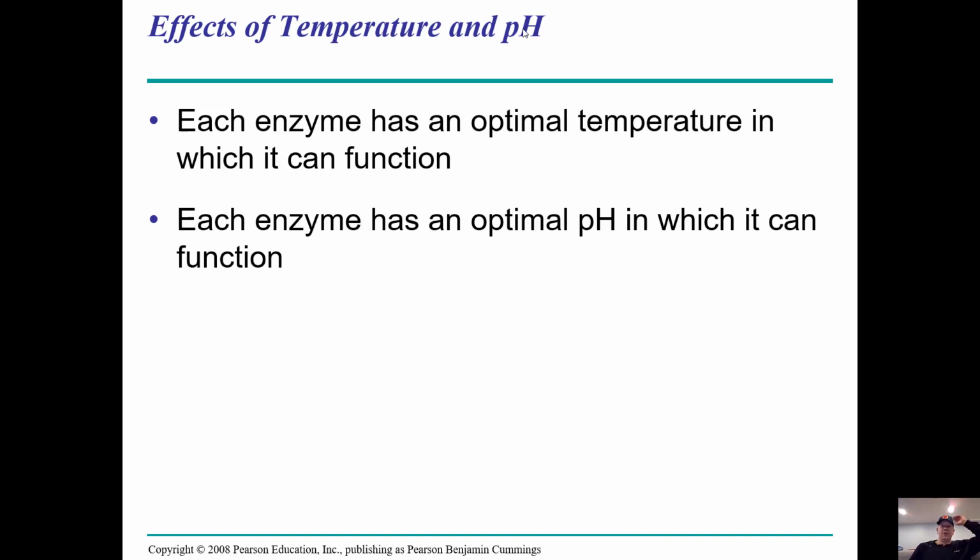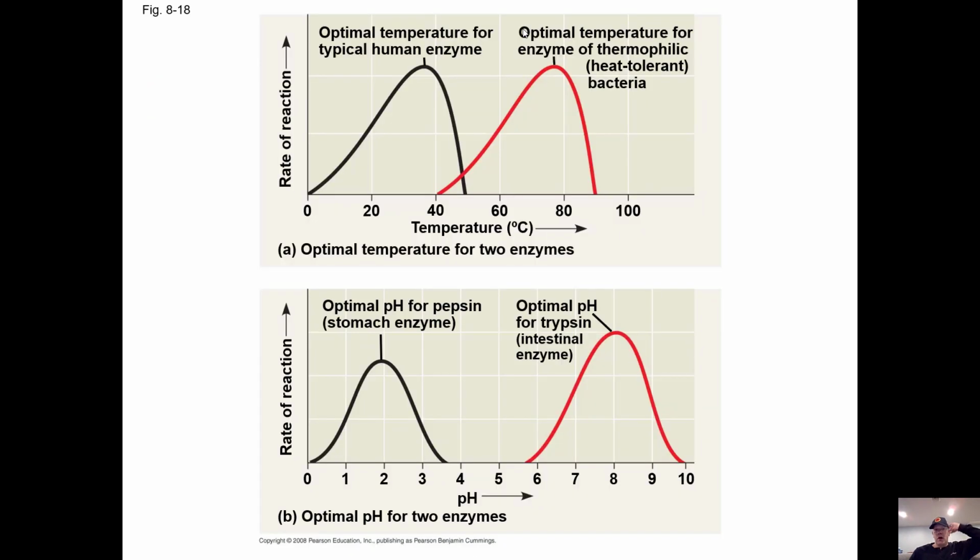So each enzyme is going to have an optimal temperature and an optimal pH that it's going to function at. So for instance, our body temperature is approximately 37 degrees centigrade. So we expect our enzymes to function really well at 37 degrees centigrade. The pH in our stomach is 2. We expect the enzymes in the stomach to function really well at pH 2, versus our small intestine, which has a pH which is a little bit basic, around 8, and the enzymes in the small intestine function really well at pH of 8.